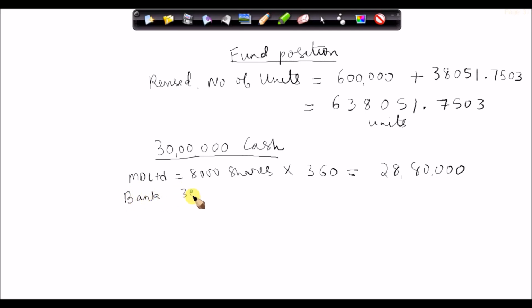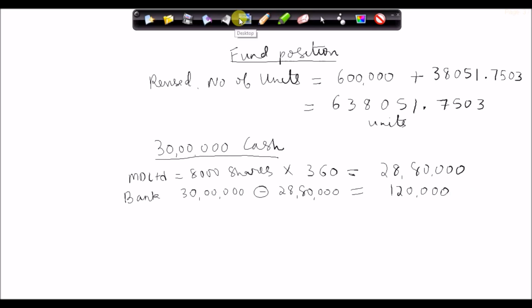So out of 30 lakh rupees, the fund manager has already spent 28 lakh 80,000. So the balance amount will be held in the bank. So from 30 lakhs I am going to subtract 28 lakh 80,000. So the fund manager is having 1 lakh 20,000 as bank balance.